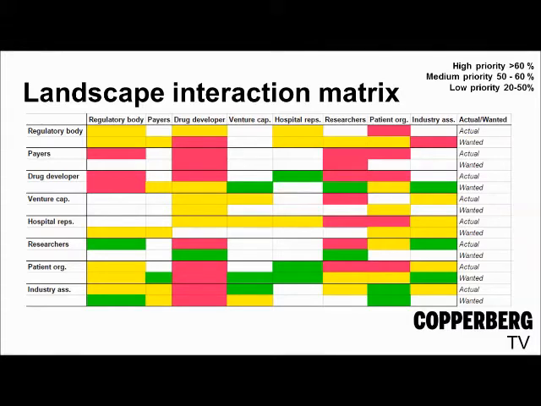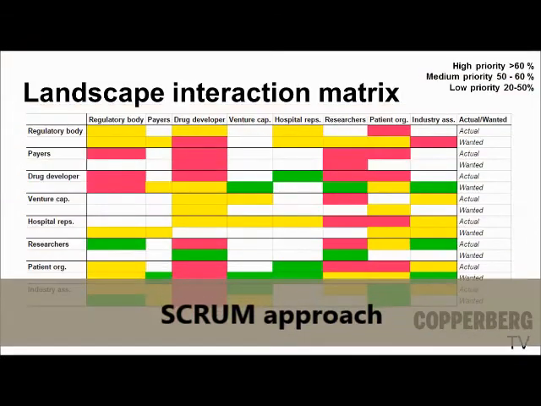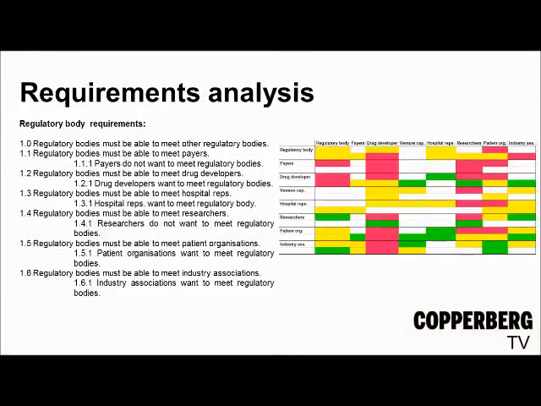So we have this interaction matrix here, but now we need to translate this into more concrete actions. In order to do this, we implemented an approach that is used within software writing, and it will enable us to work with a higher amount of complexity. What we did here is translate the interaction matrix into requirements. I will address one example here, which are the survey results of the regulatory bodies.